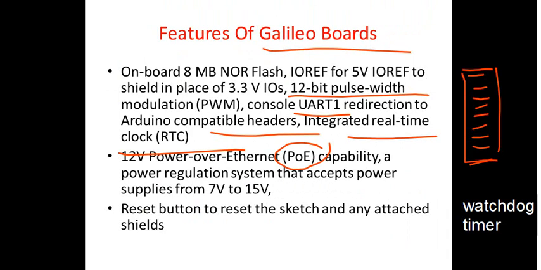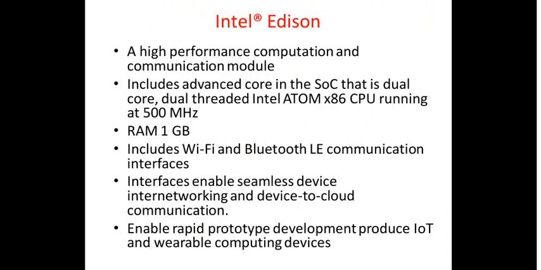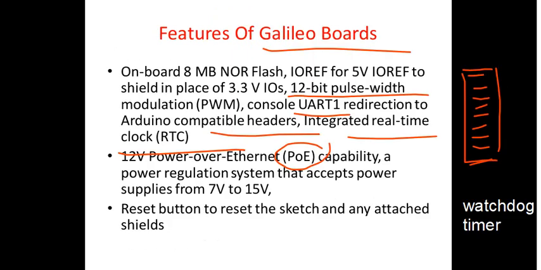So if you want to quickly recall or summarize these things, basically it is the Arduino board only, based on the Intel architecture. It is on the Quark system on chip X1000 processor, which works at, we have already seen at what frequency it works, I think it is 600.